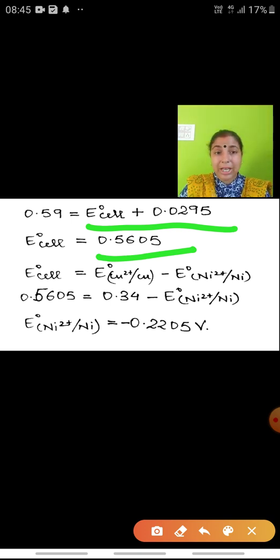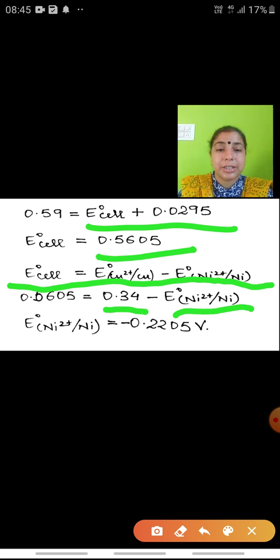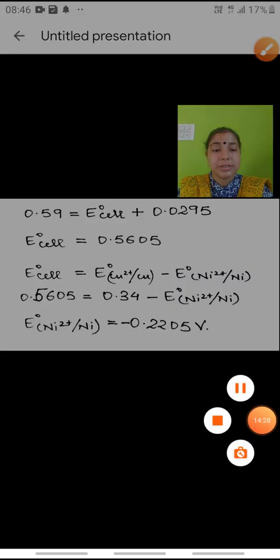We have calculated the value of E0 of cell now, and the E0 of copper is already given to you. What you have to calculate is E0 of nickel, and applying the formula, E0 of cell is equal to E0 of cathode minus anode. Cathode is copper, anode is nickel. For copper it is already given in the question. For nickel you can calculate by subtracting the two, and the answer comes out to be that the E0 value for nickel is minus 0.2205 volts. Children, I hope you all must have understood this.